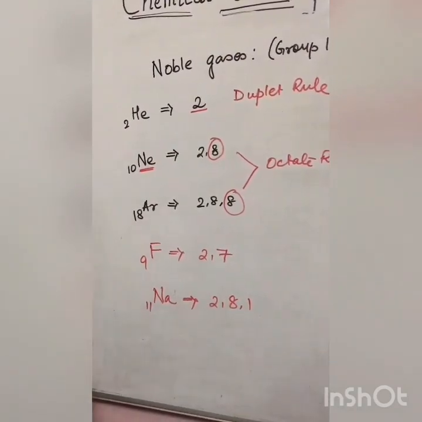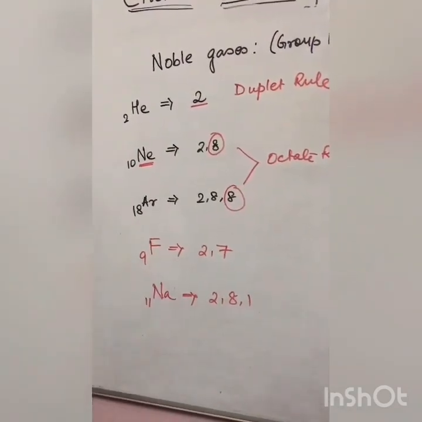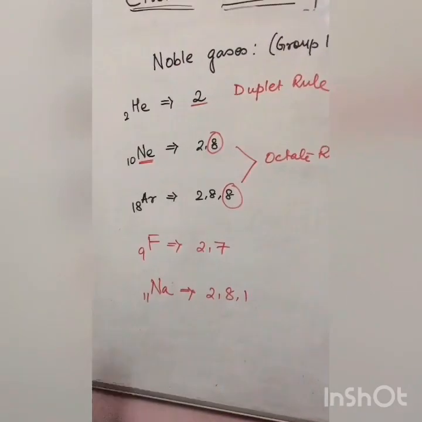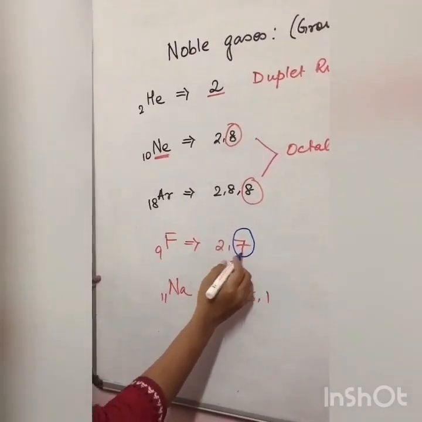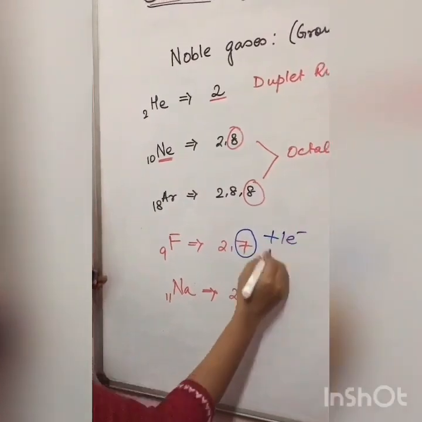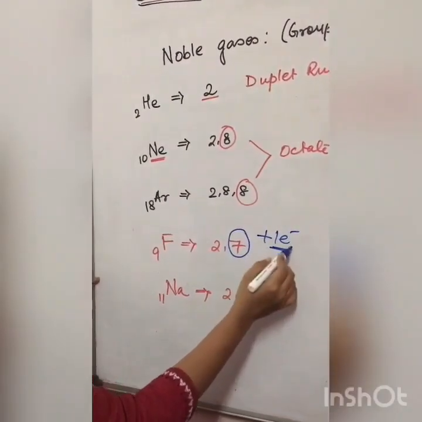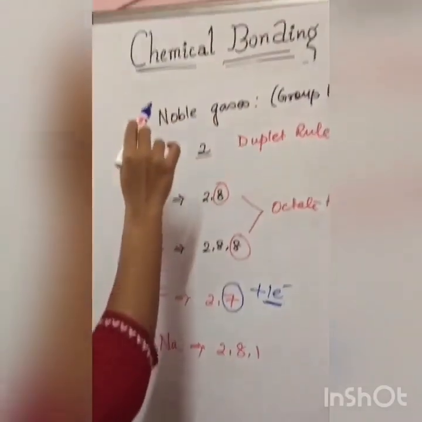Now here we see fluorine has 7 electrons in its outermost shell. So 7 electrons means it is 1 electron away from octet stabilization. So it will require plus 1 electron somehow. So to get this 1 electron, it will go for chemical bonding formation.